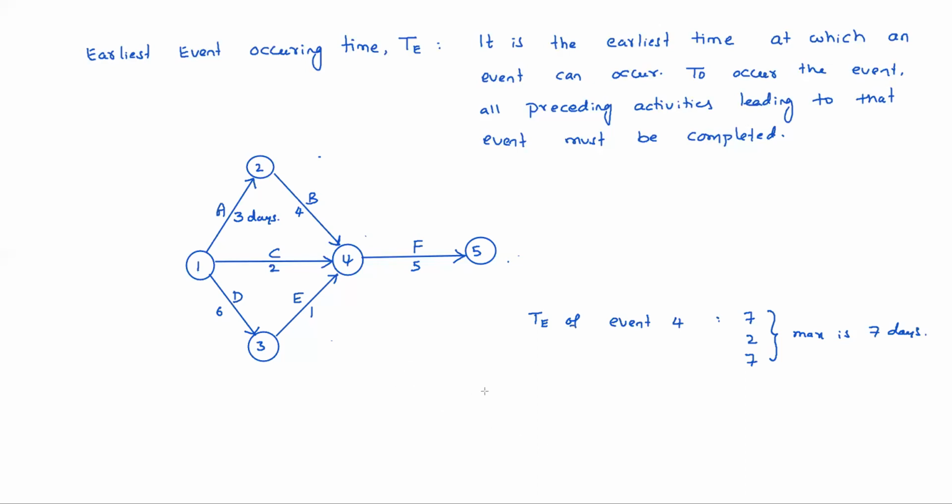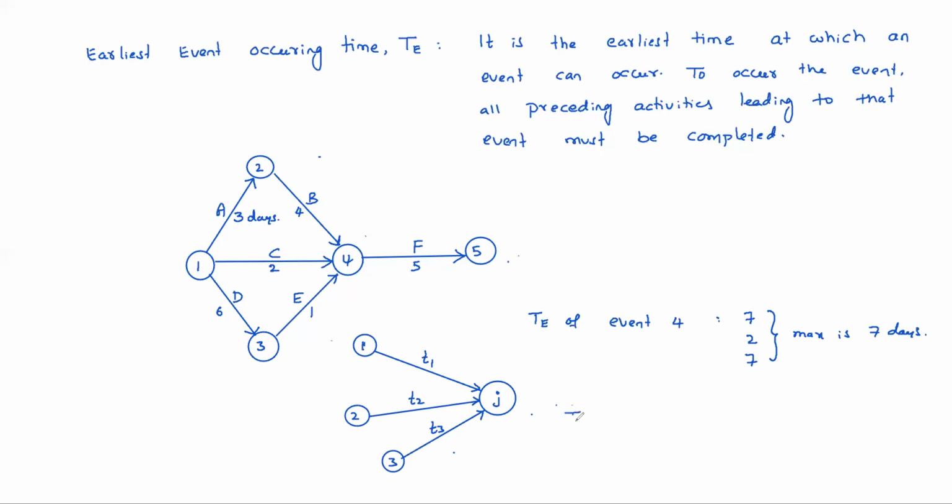Suppose like this, I will generalize this problem. Suppose this is the event J, and many activities are leading towards the event like this, from events 1, 2, 3, that is 1J, 2J, 3J. Suppose their durations are T1, T2, T3.